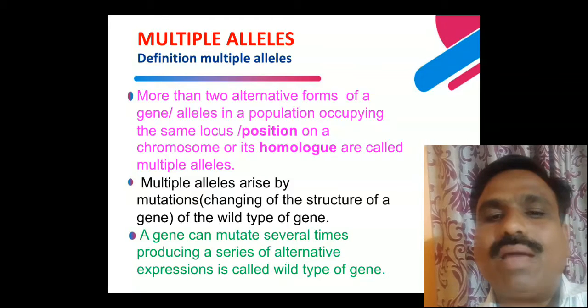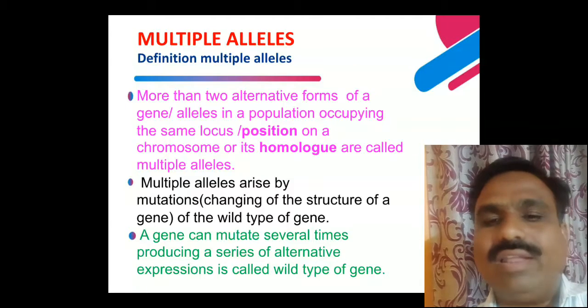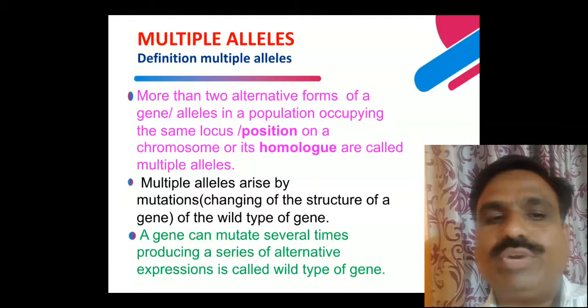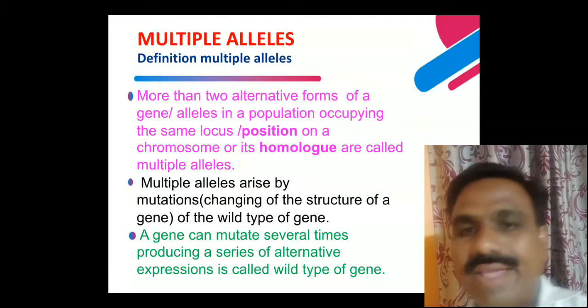These multiple genes or alleles arise by mutation. What is meant by mutation?